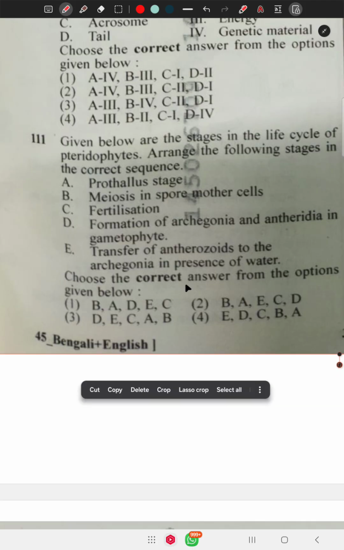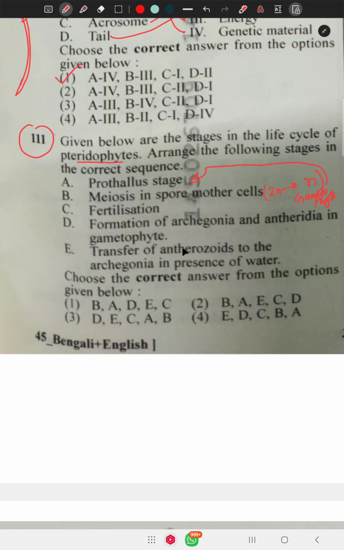Then antherozoids. The antherozoids are flagellated and transfer from the antheridia to the archegonia in water. Then fertilization occurs. So first is meiosis, then prothallus, number 3 formation, number 4 transfer, number 5 fertilization. So the correct option is 1.